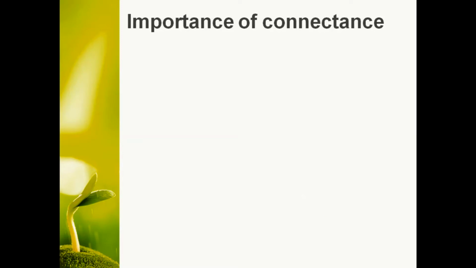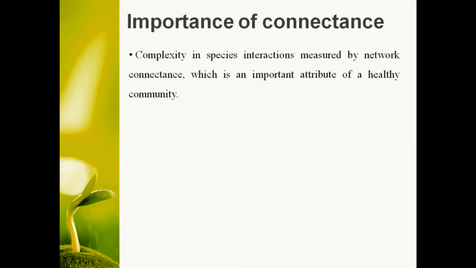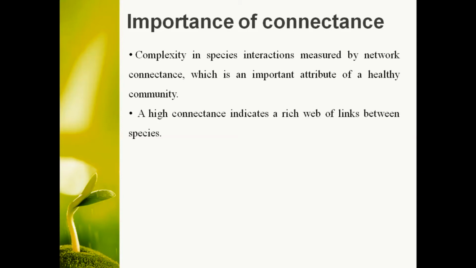Now, what is the importance of connectance? Complexity in species interaction, measured by network connectance, is an important attribute of a healthy community. A high connectance indicates a rich web of links between species, and a highly stable community requires high connectance. That is why connectance plays an important role in ecological stability or community stability.